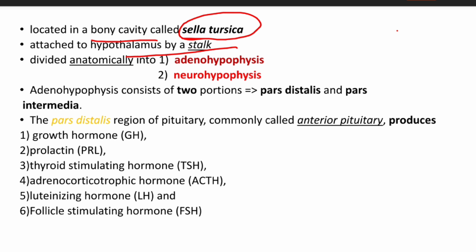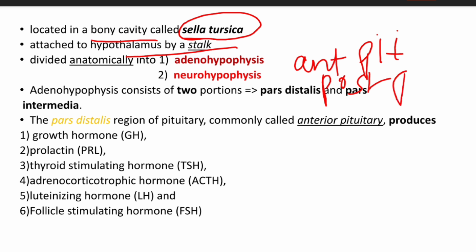It is divided anatomically into the adenohypophysis, meaning anterior pituitary, and the neurohypophysis, meaning posterior pituitary. The adenohypophysis consists of two portions, called pars distalis and pars intermedia.